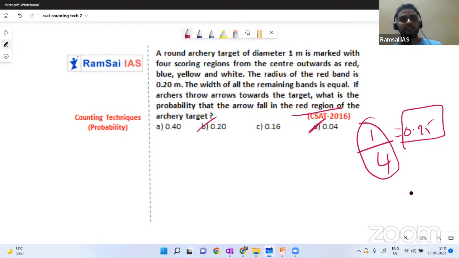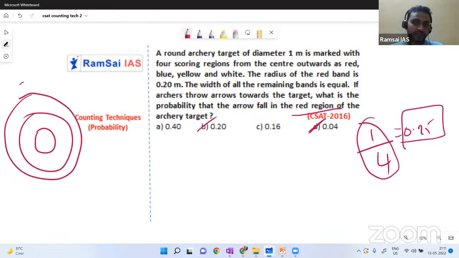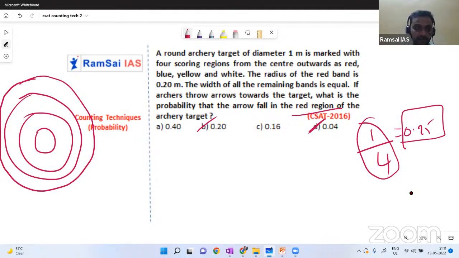I'm not making fun, but 0.04 also they put. But what will be the actual answer? The actual answer is not 0.25. We should not consider all the different possible colors. Here we have to consider the area of the region. So area of the region, immediately you will go to circle areas. So this is the archery board. Here we have red with 0.2 and the remaining 0.8 by 3.